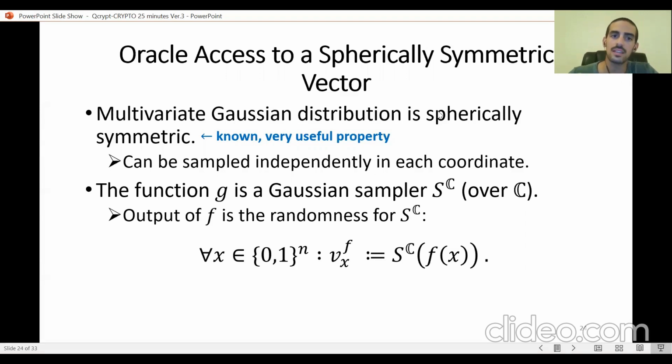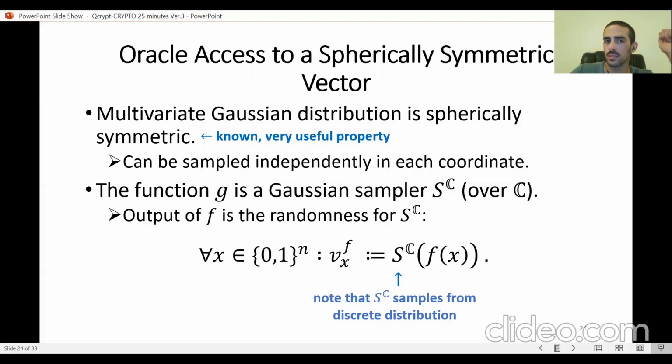So this classical circuit G is going to be a sampler circuit, a classical sampler circuit for the Gaussian distribution, which means that we're going to think about the output of f as the randomness, the random tape for a classical sampling algorithm, and this algorithm is a sampler for the Gaussian distribution. We denote this algorithm with S. So the x coordinate of our vector v is going to be this sampler S applied to the randomness f of x.